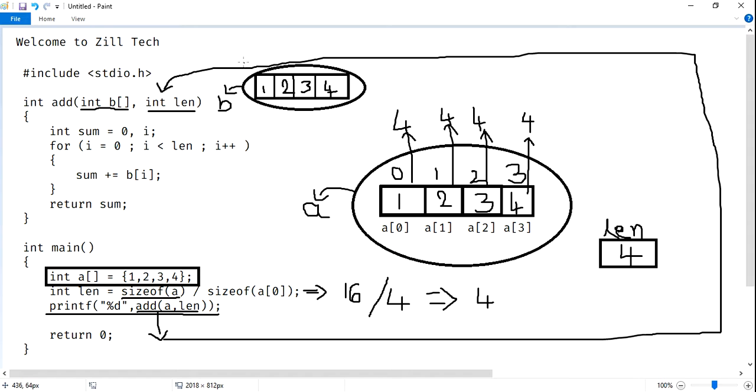Same concept. Indexes are also here: 0, 1, 2, 3. Here A of 0 goes to B of 0, B of 1, B of 2 and B of 3.